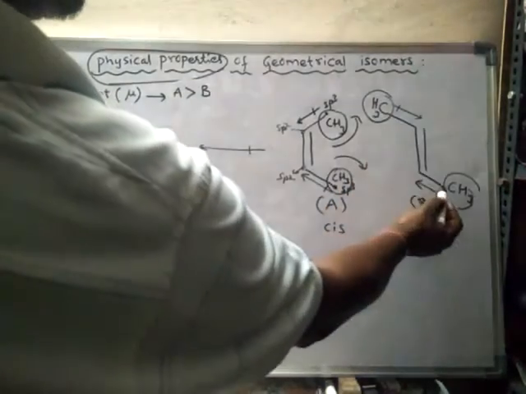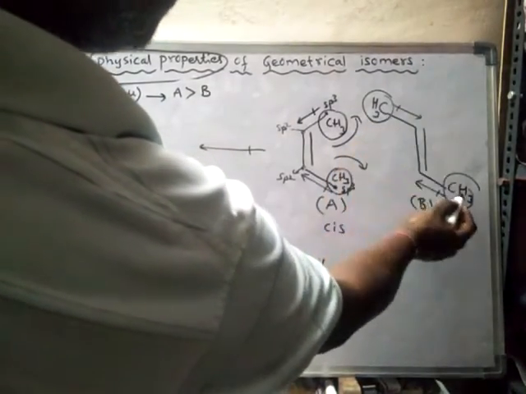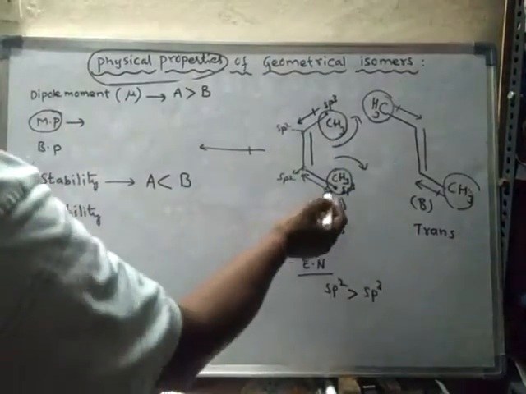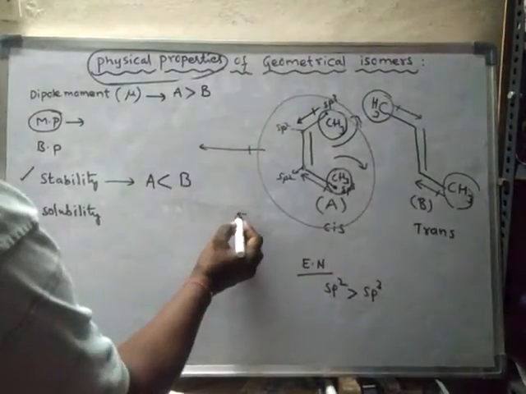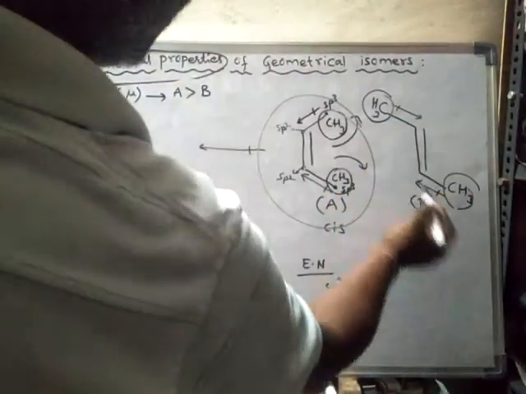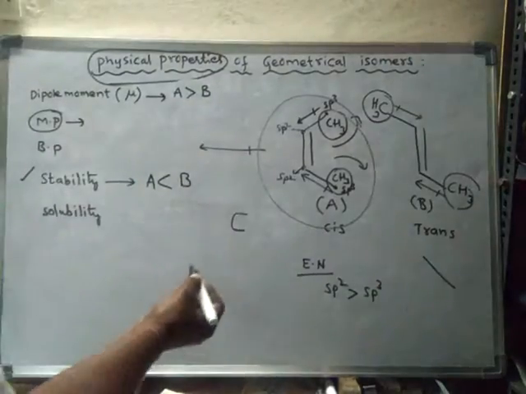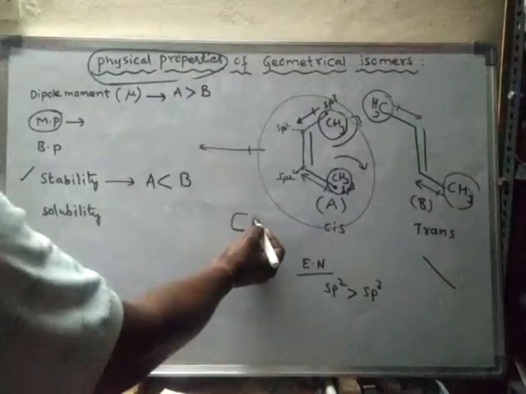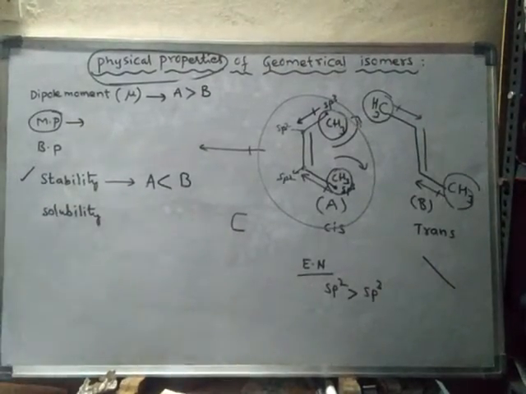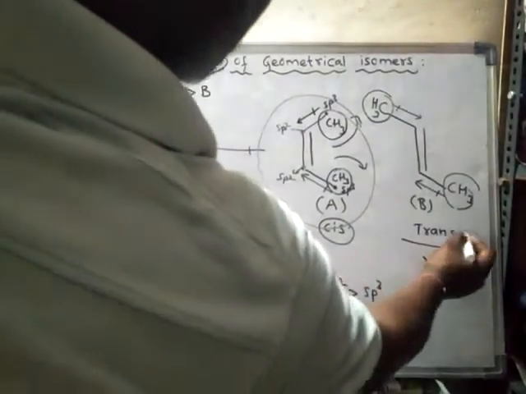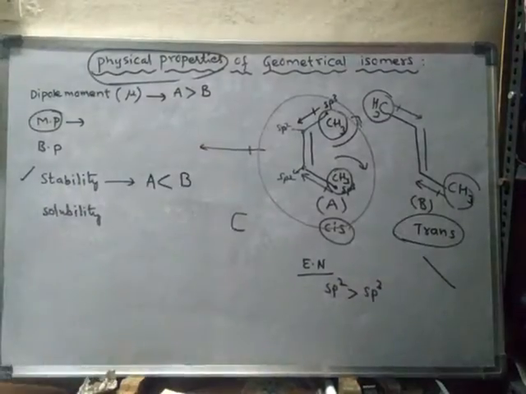Here this arrangement is said to be a linear arrangement, and in this compound the molecules are in a U shape, while in this compound they are linear. So when the molecules are in U shape, what happens? The packing is not effective. That means in the cis form packing is not effective, whereas in the trans form packing is effective.